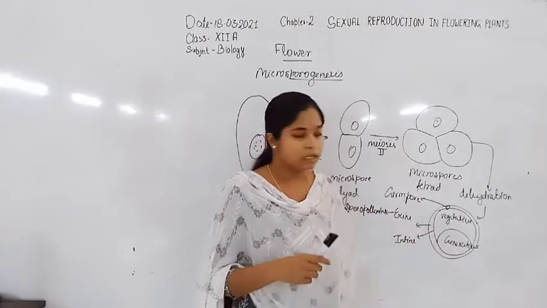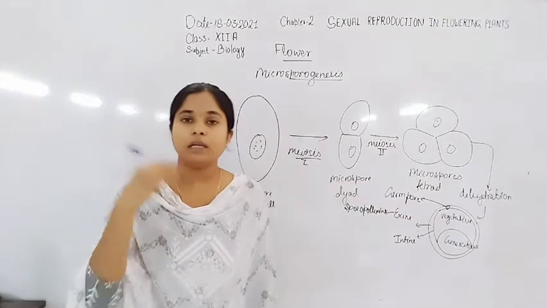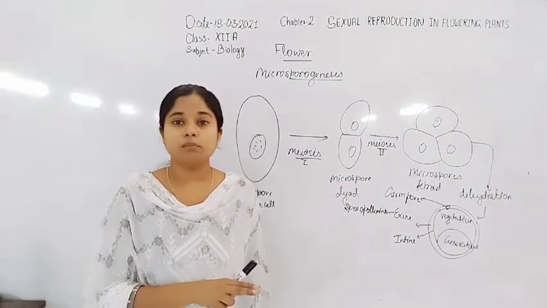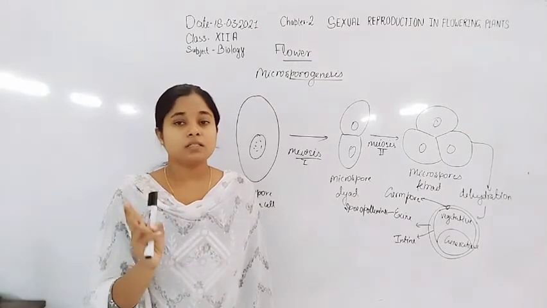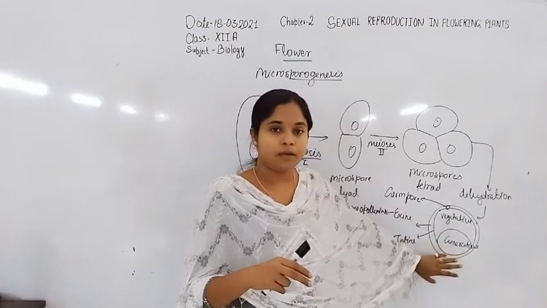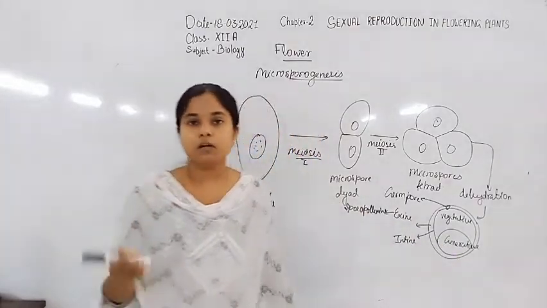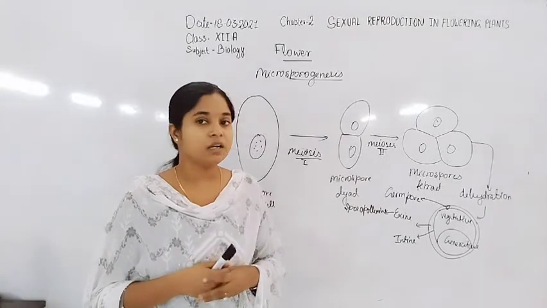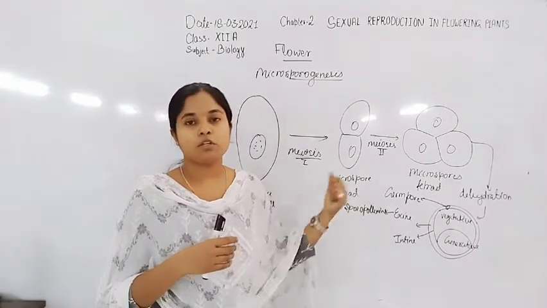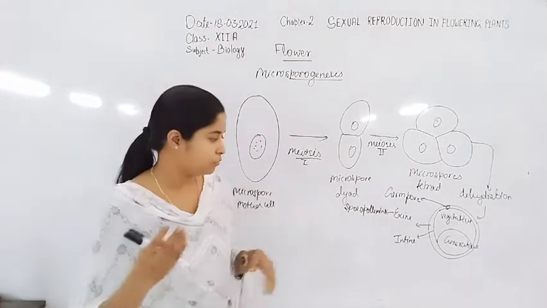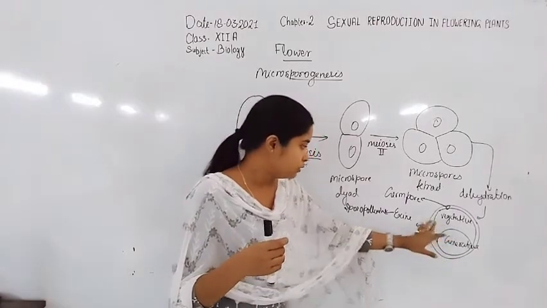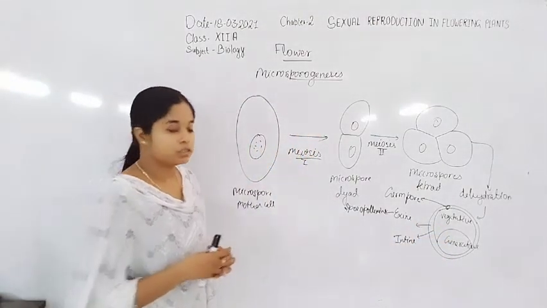The generative cell undergoes mitotic division and forms 2 sperms inside the pollen grain. When the sperms form from the generative cell, these are non-motile, so that's why they need the formation of the pollen tube for the transfer of these male gametes.